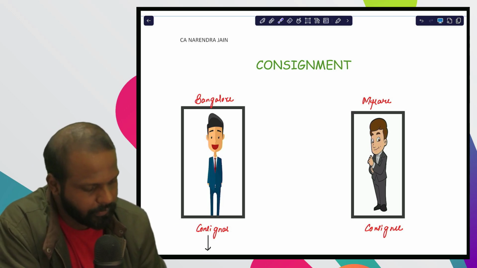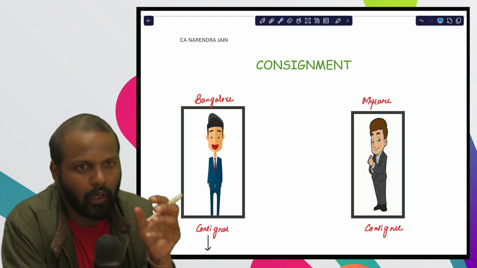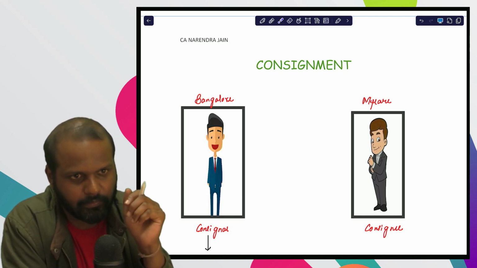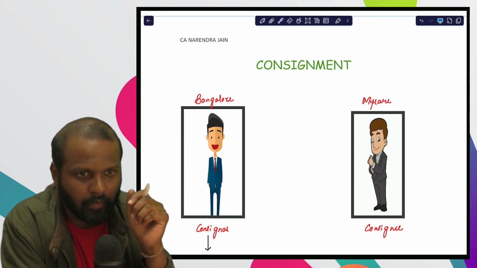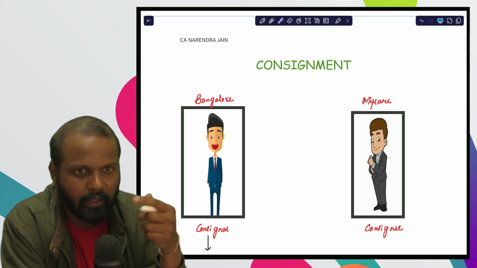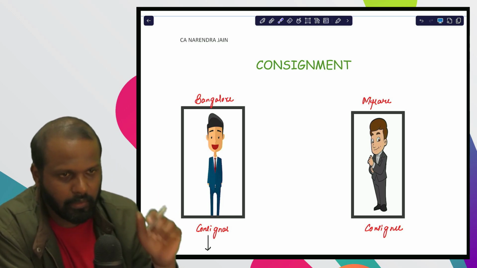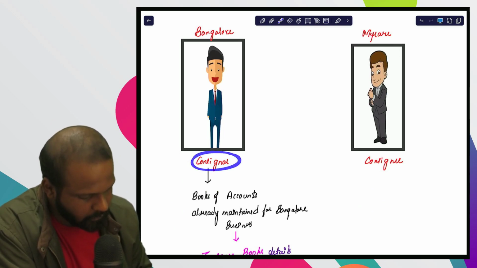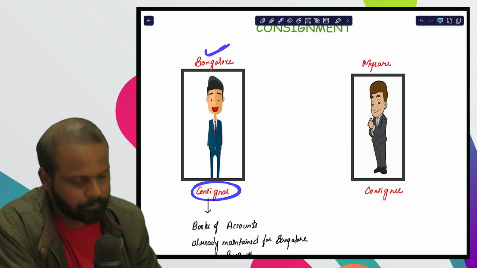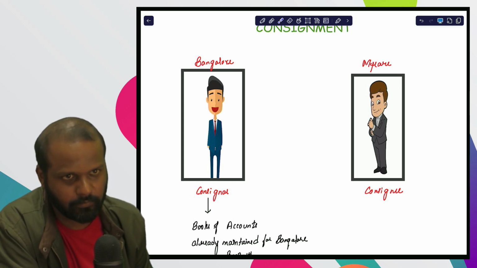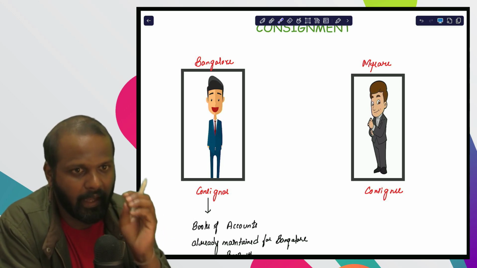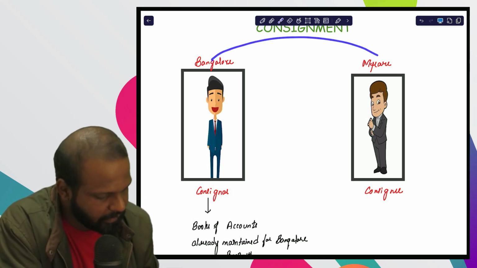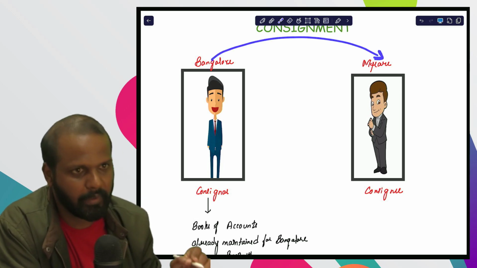So now we are going to discuss how to do the accounting of consignment business. Let us just quickly revise what we have done already. There is a person called the consignor, who is in Bangalore, who is the owner of the goods, who is already having an established business in Bangalore. And he is sending the goods to the consignee who is in Mysore.